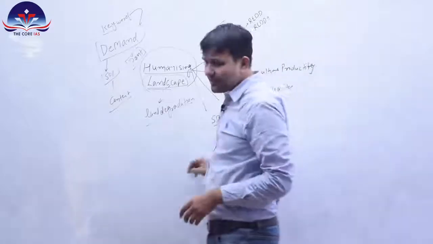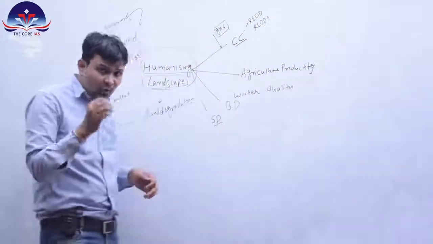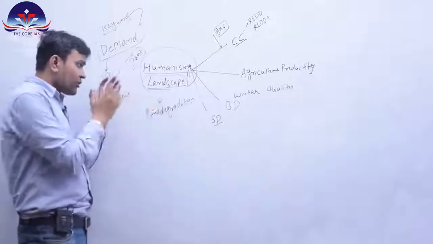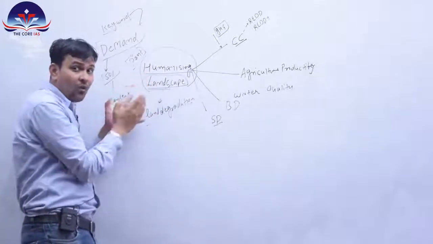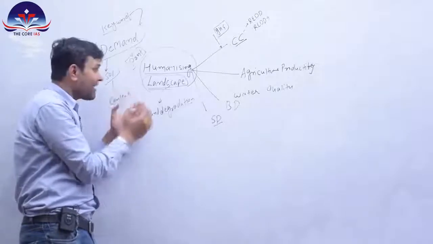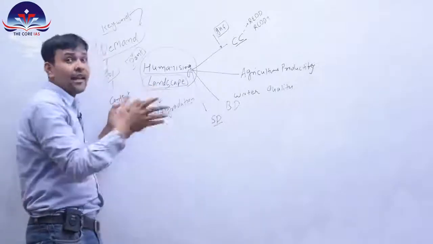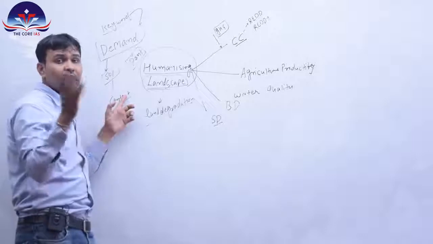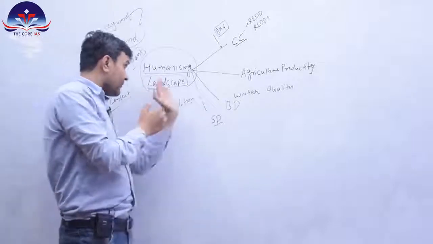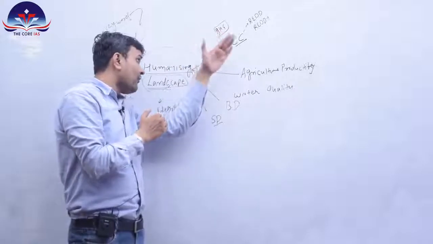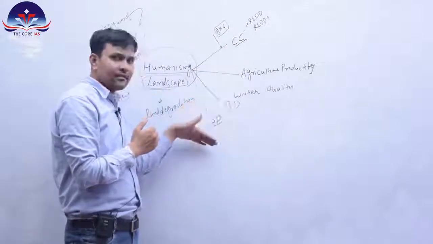So structure of this answer will be, first, with the help of data we will show that landscapes are humanizing and how humans are impacting that landscape in this Anthropocene era. Like 1/3 of land has been degraded. After this, we will attack one by one each of these.